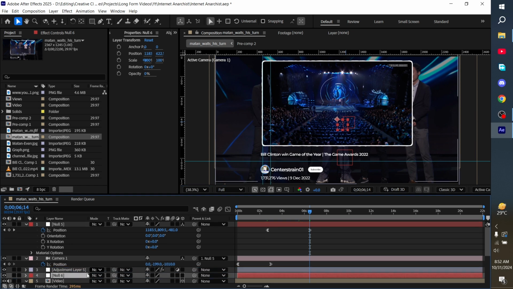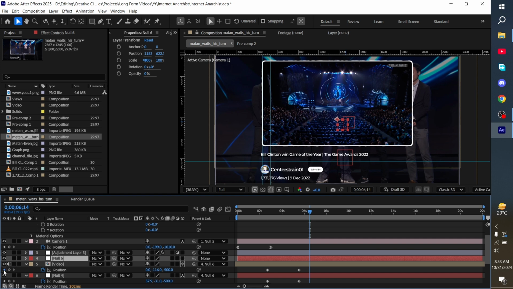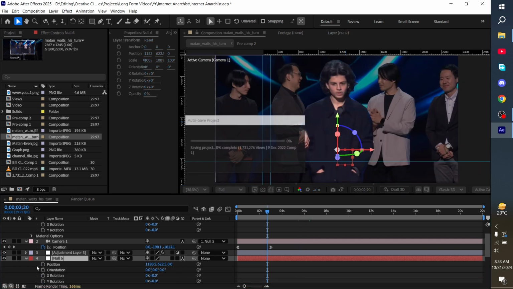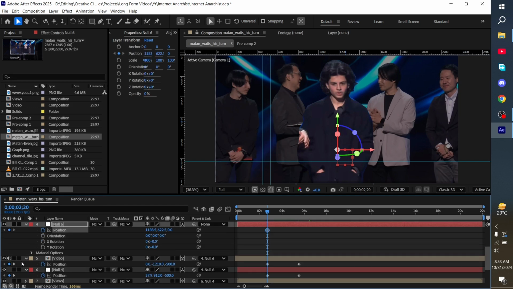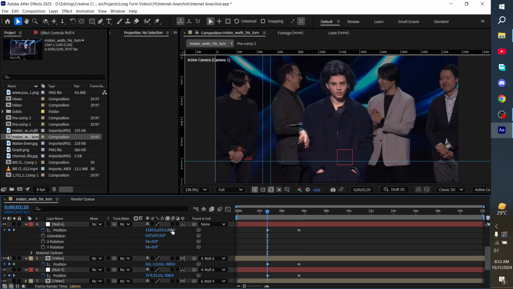Right? So the next thing is we're going to go create another null object, and now link both the video and this null object to this null object. And now go to the first keyframe, make a keyframe, make it 3D, make a keyframe. Now go second here and make another keyframe. Now go to the first keyframe and make this minus like 750 ish.